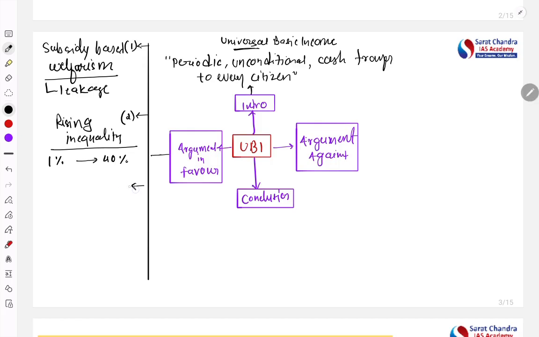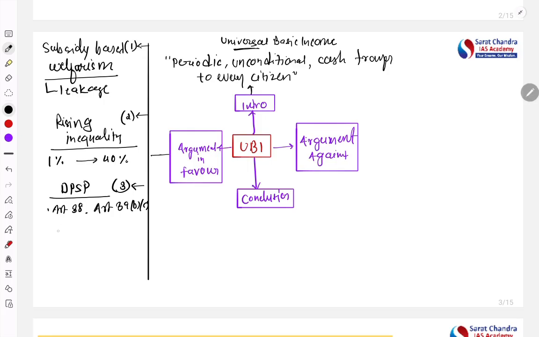The third point is that it is important to fulfill the DPSP. What is DPSP? Article 38, the Directive Principles of State Policy, talks about the promotion of welfare of the people and reducing inequality. Similarly, Articles 39 B and C also talk about income and wealth redistribution. So it will ensure the fulfillment of DPSP also.